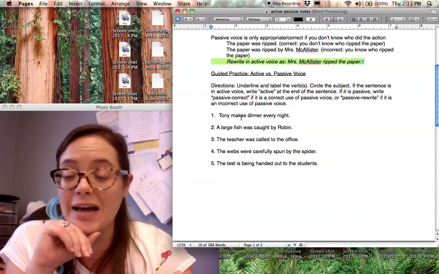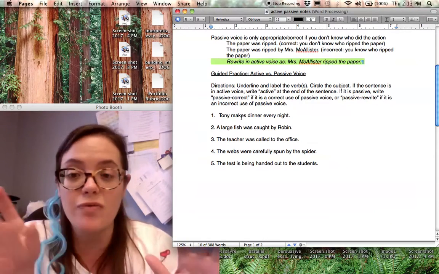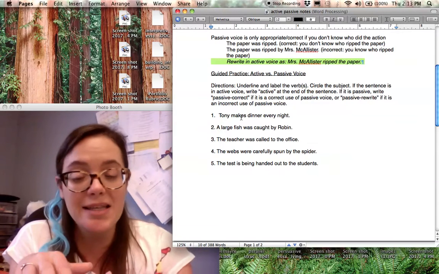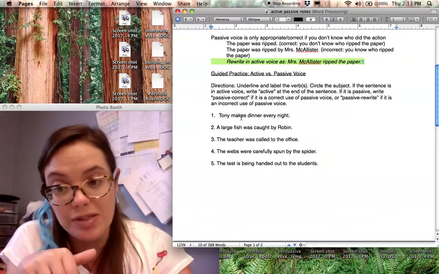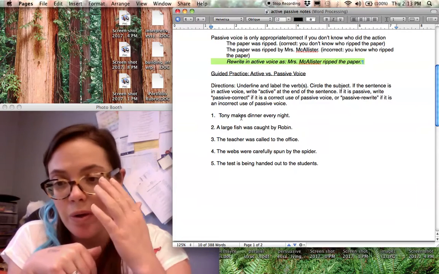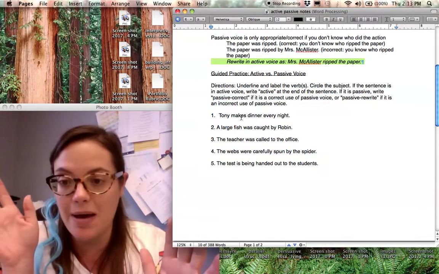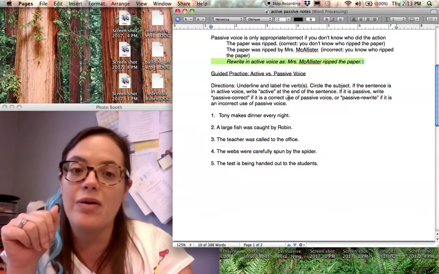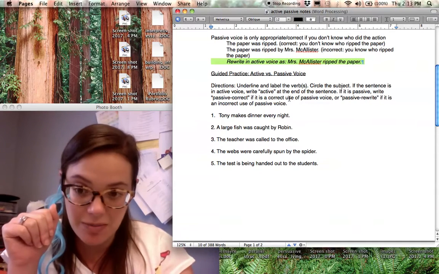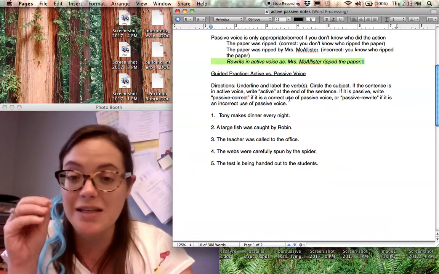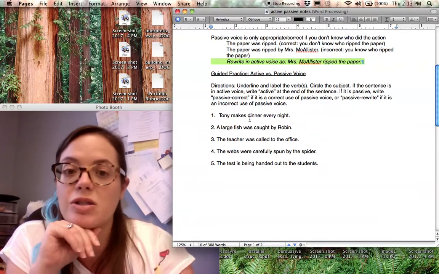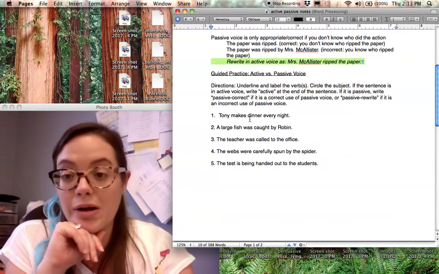Now, down here, what I want to do is find our subject and our verb. If it's active, we're just going to say active and move on. It's good to go. If it's passive, but it's a good use of the passive voice, like we don't know who performed the action, so we can't rewrite it, we'll just say passive and correct and move on. Now, if it is not a correct use of the passive voice, we're going to say passive and we're going to rewrite it. So let's look at number 1, right?